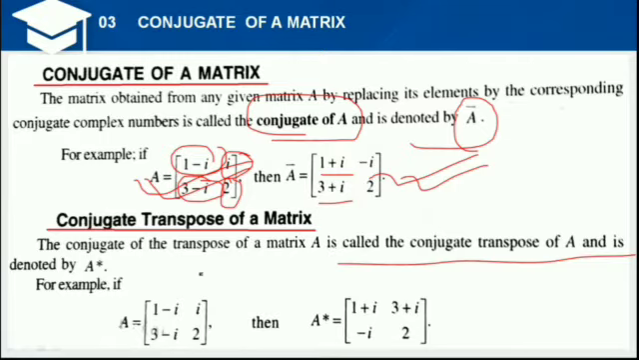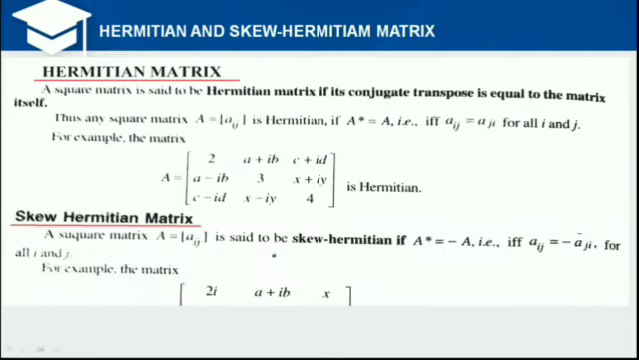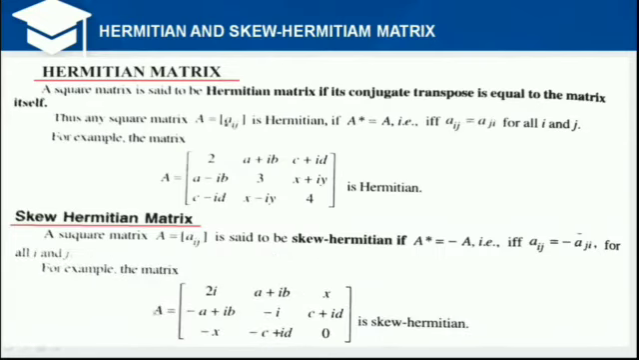That means first of all we find the conjugate matrix, and thereafter we find the transpose of that matrix, and then it becomes the conjugate transpose of a matrix, and it is denoted by A asterisk. This is called the conjugate transpose of a matrix. Okay, next, Hermitian of matrix.